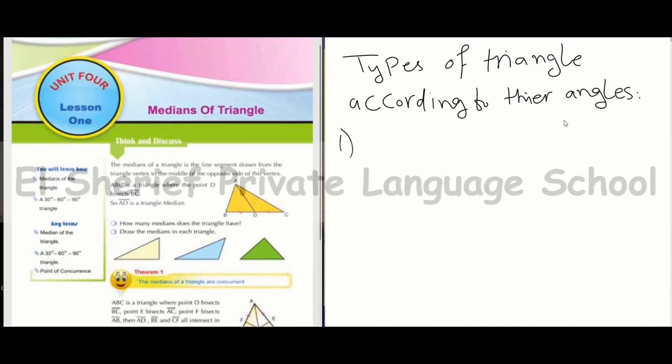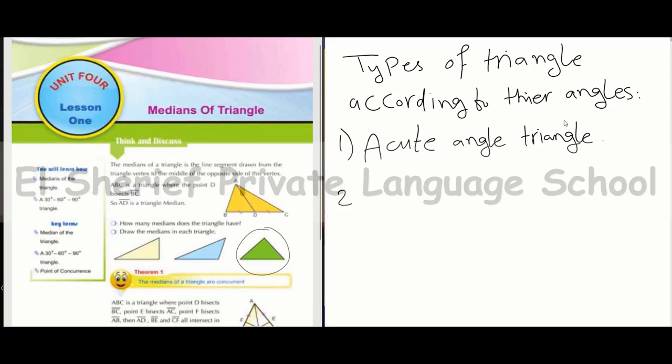Number one, acute angle triangle. This is acute angle triangle. The three angles of the triangle are acute.